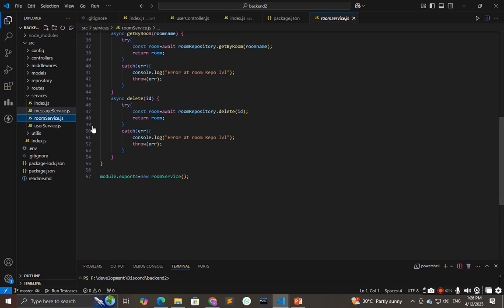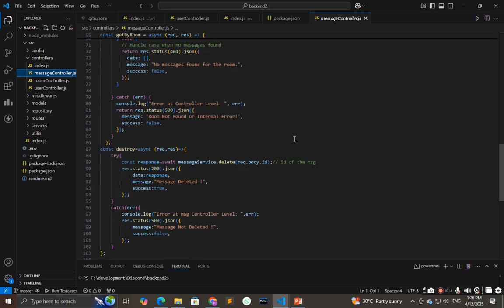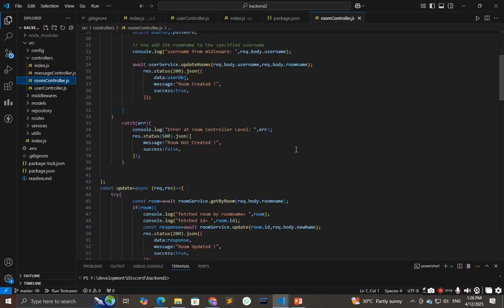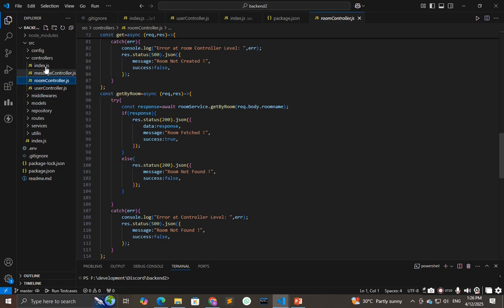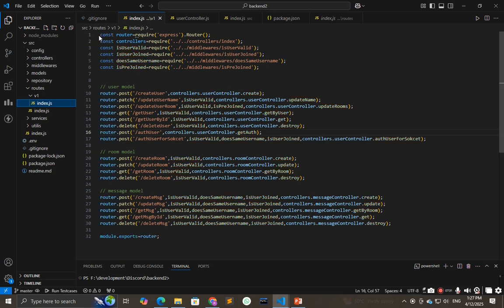Then we have controllers, message controller, room controller, and all. And to controllers we have routes. Let's say we have the version 1 routes, and we have followed the REST API architecture.